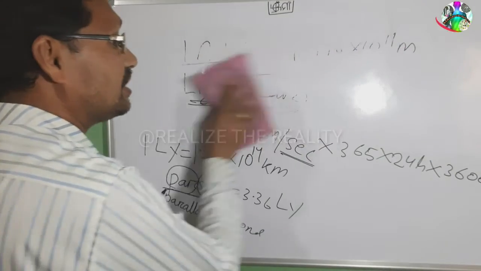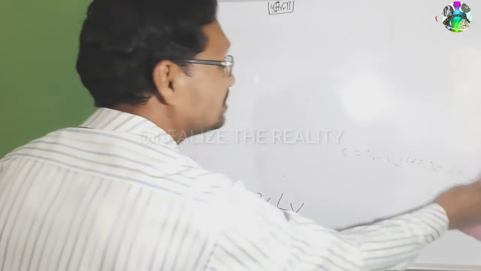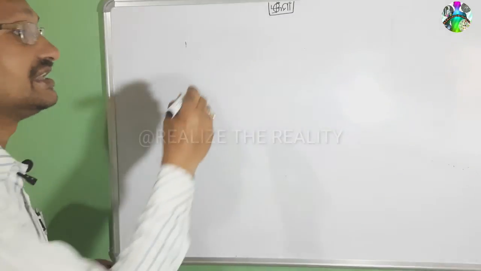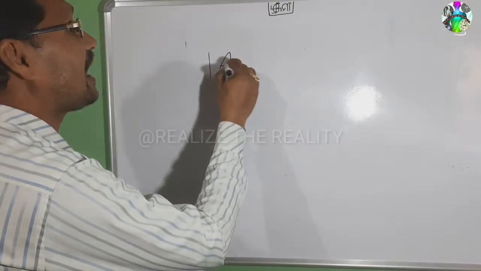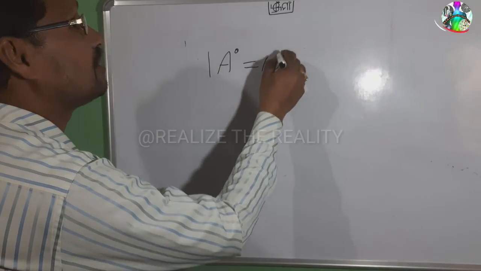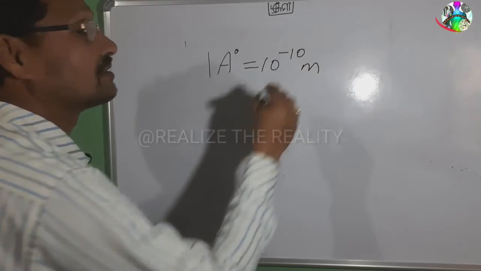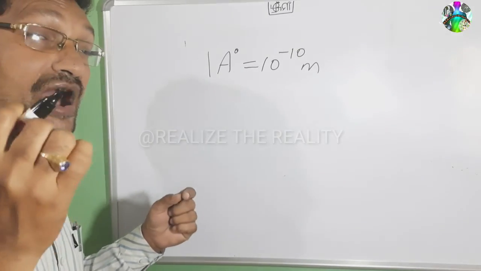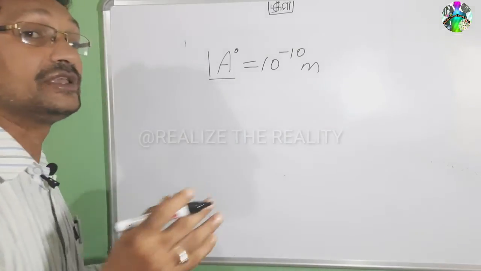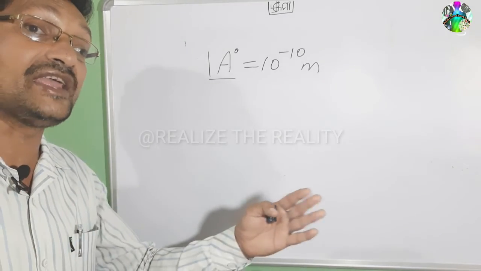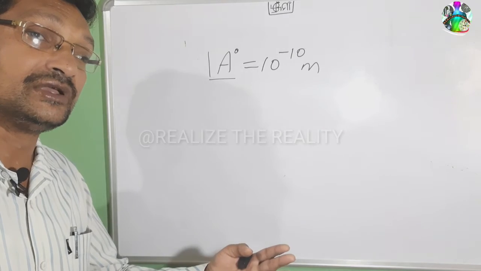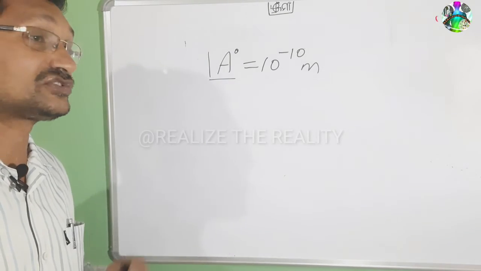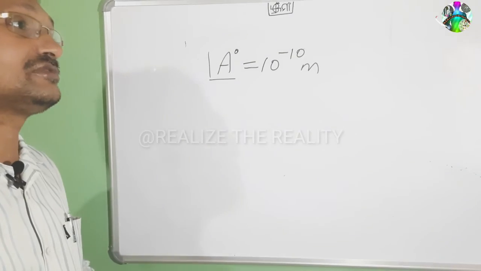One of the very popular units that we use in day to day life and in research, in atomic structure, is the angstrom. 1 angstrom is 10 to the power minus 10 meter, 1 by 10 with 10 zeros. How minutely we can measure things can be used. Suppose we want to measure the wavelength of light, microwave, radio wave, or the diameter of the neutron or proton. There we use this angstrom unit. So you remember 1 angstrom equal to 10 to the power minus 10 meter.